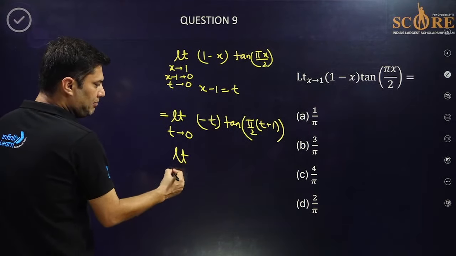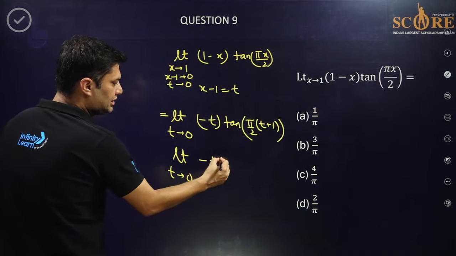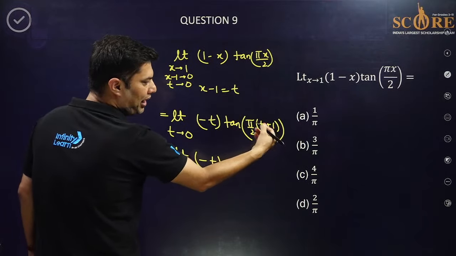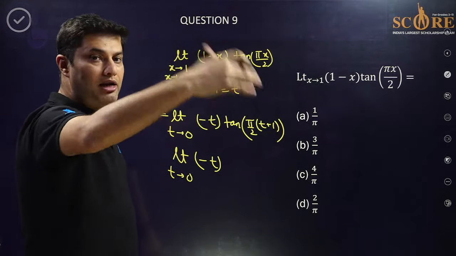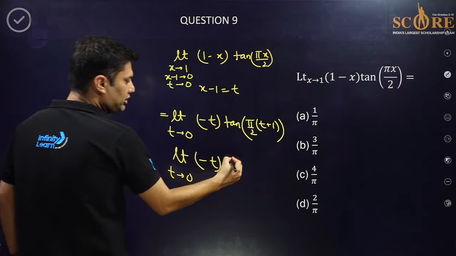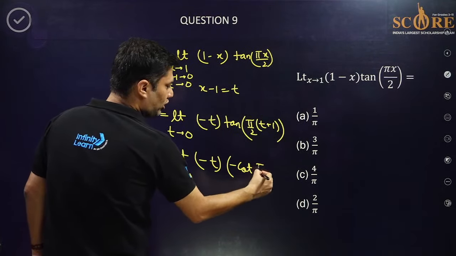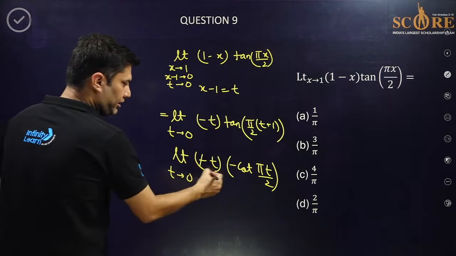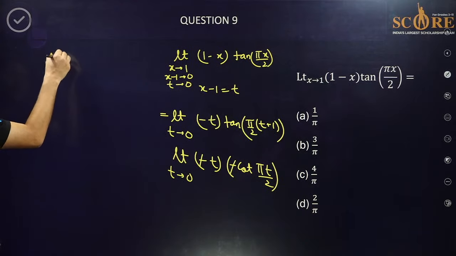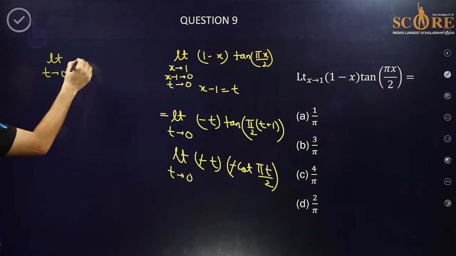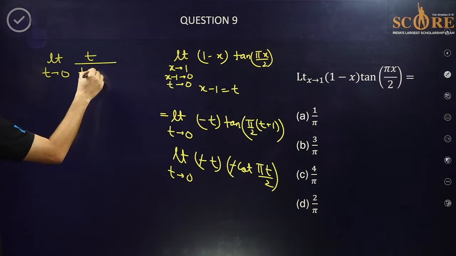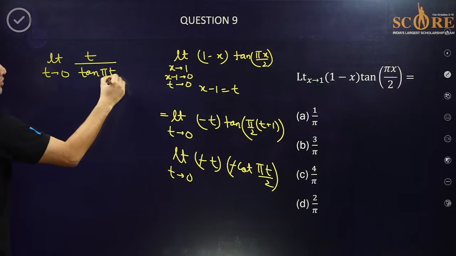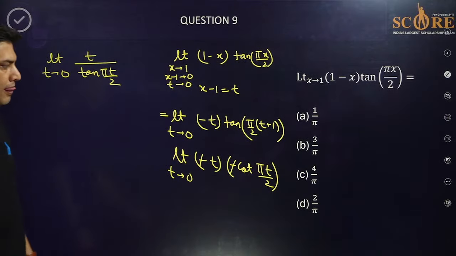So this becomes limit t tending to 0 of minus t, and this becomes tan of pi by 2 plus theta. Tan of pi by 2 plus theta is minus cot theta. So minus cot theta. Minus minus cancel. So now the question becomes limit t tending to 0, t upon tan pi t by 2.